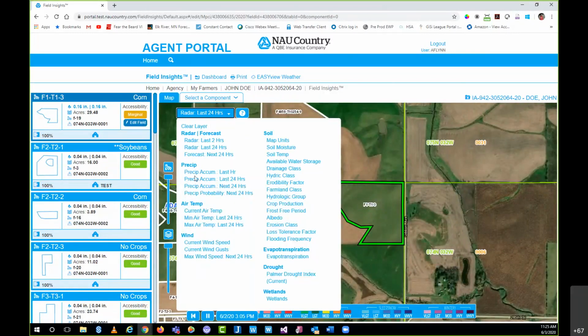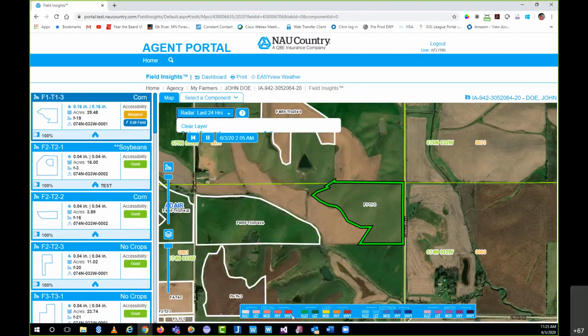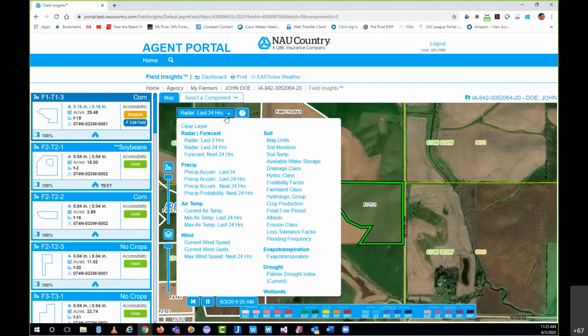The precipitation, these three are the only ones that have that playback functionality. The remaining layers on this list are all going to work essentially the same way, where we're going to see some color changes on the map, and then we just reference the legend that we have available here on the map itself. So our precipitation category has the accumulation for the last hour, last 24 hours, the next 24 hours, that's obviously an estimate, and then the probability of precipitation in the next 24 hours.